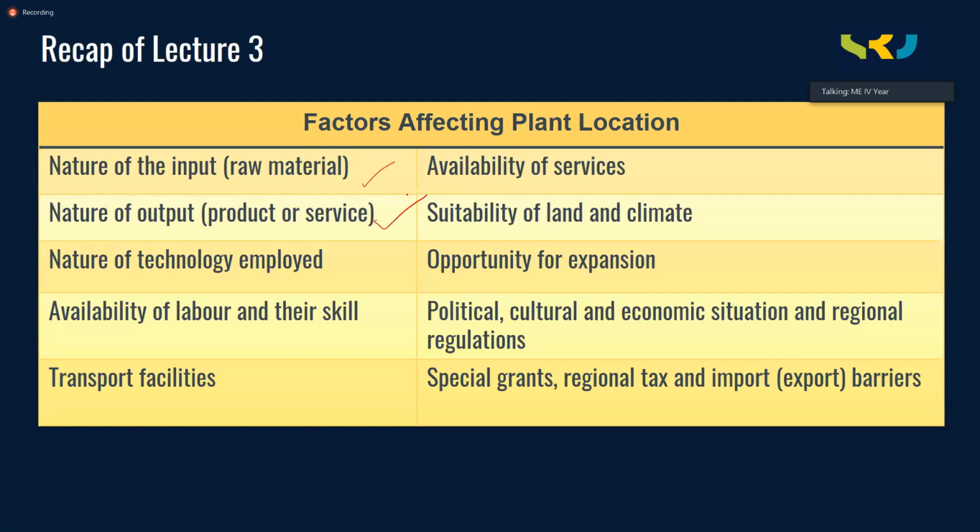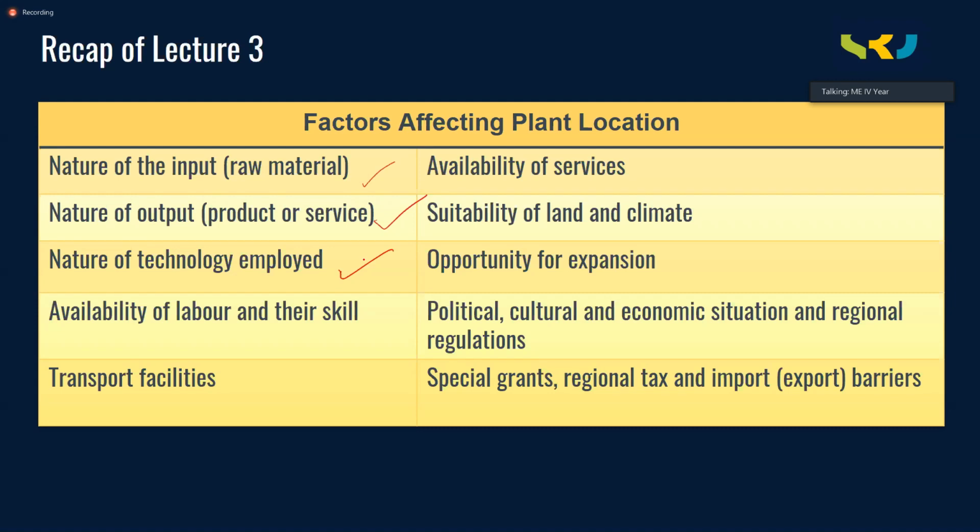So in order to avoid the spoilage or the damage of the finished goods, we keep the plant near the market. The third category that we discussed was the nature of the technology employed. What kind of technology are you using in your industry? Is it harmful or unfriendly to human beings or to the environment? Then better you locate that kind of plant very remotely away from human beings.